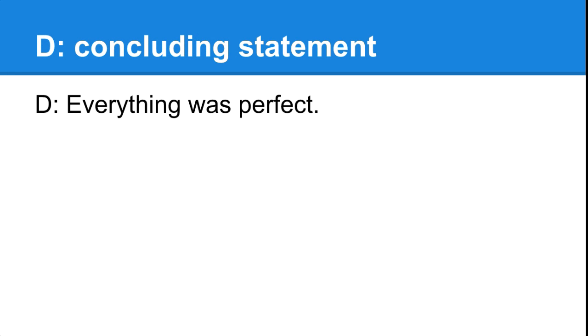Here's part D. Part D will always be our concluding sentence from our outline. I'm going to add a short sentence here that just sums everything up from this paragraph. My part D reads, everything was perfect. Now, we know from the introduction that something goes wrong, but this is just what happens next in my survivor story. Take a moment on your paper to write a concluding statement next to D, and when you're done, check your work before you turn it into your teacher.